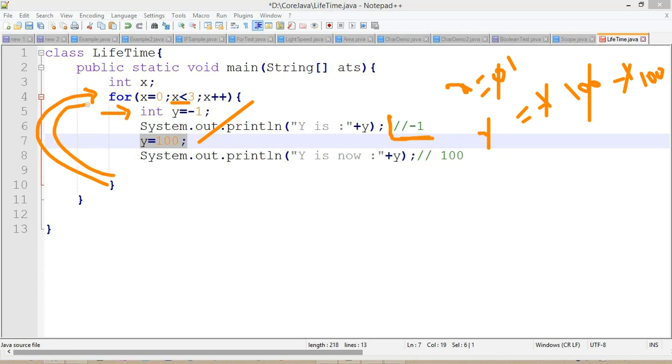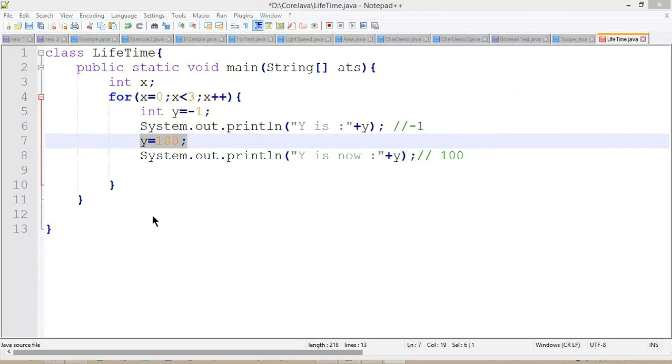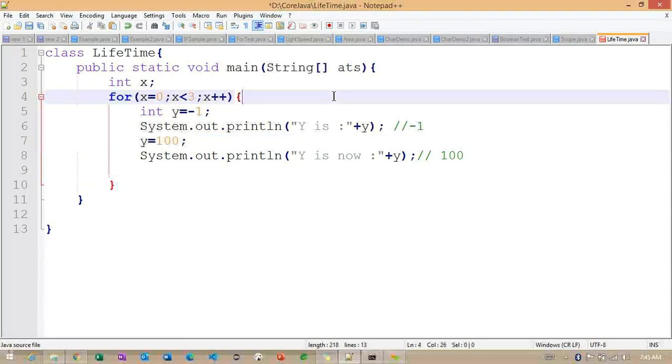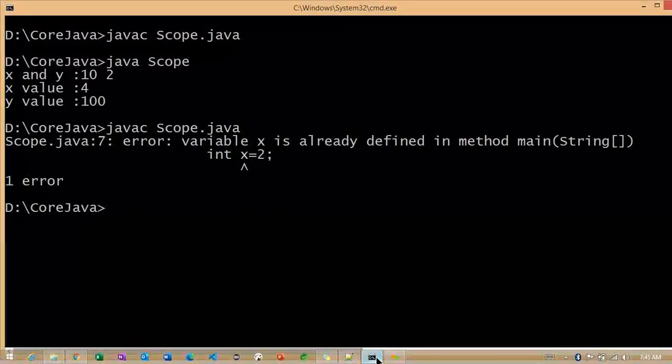The same thing happens for the next iteration until this condition fails. So -1 will become 100, 100 will become -1. Right. So we'll observe this same example, how exactly it's going to work. Save this particular example. Go back to here.